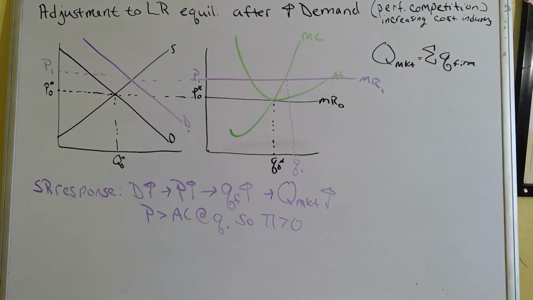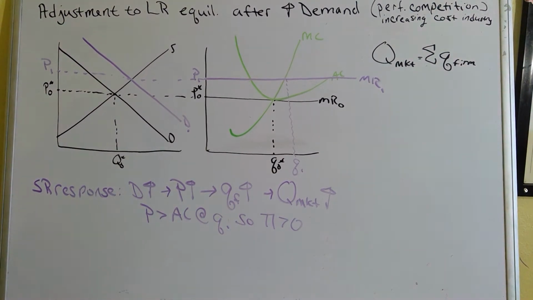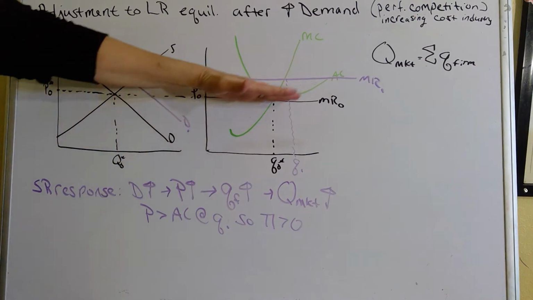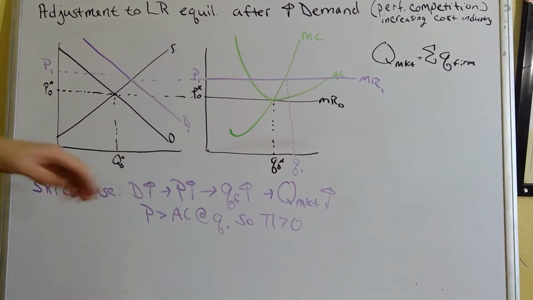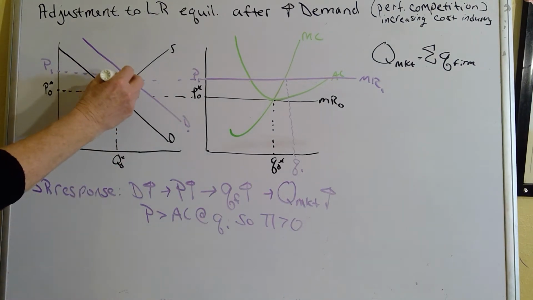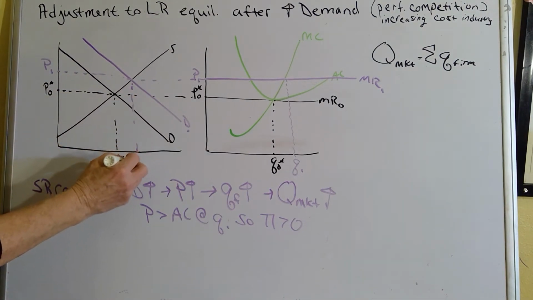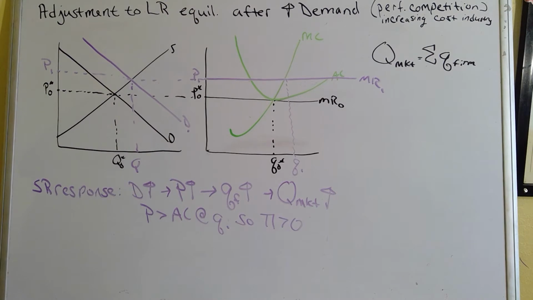Okay, so in this case, we're talking about adjustment to long-run equilibrium after an increase in demand in an increasing cost industry. If you've already looked at the video where we're doing a constant cost industry, the beginning is exactly the same. So I just already drew it here. Demand goes up, price goes up, all the individual firms start making more because the price is higher, and so there's more total output in the market. And that's the short run equilibrium situation.